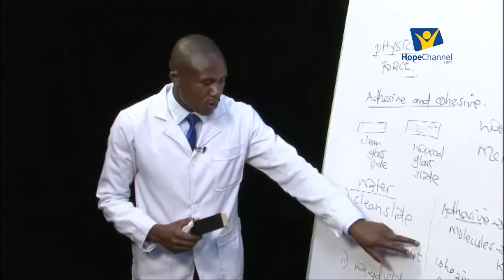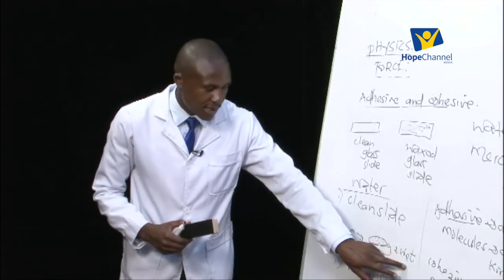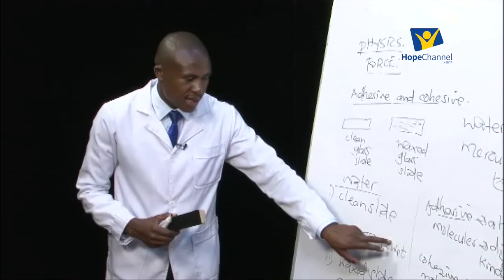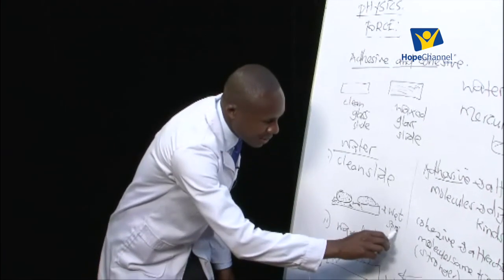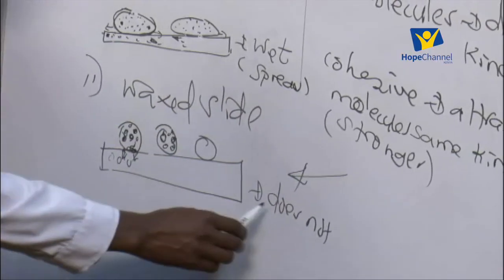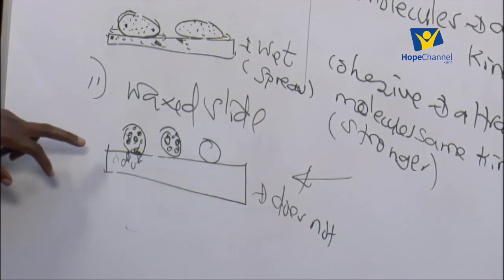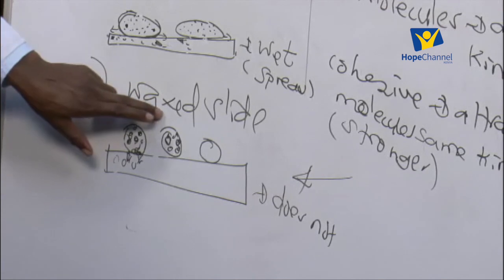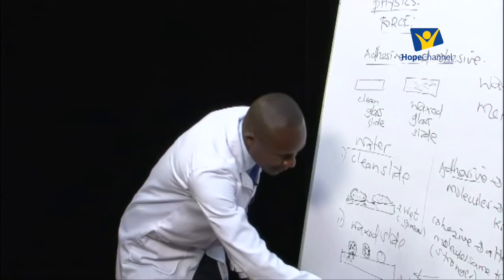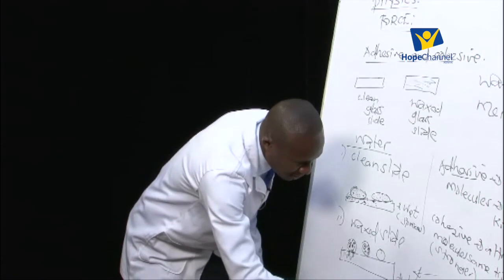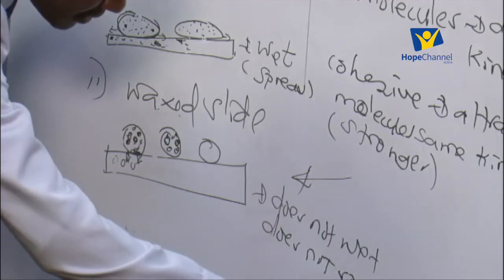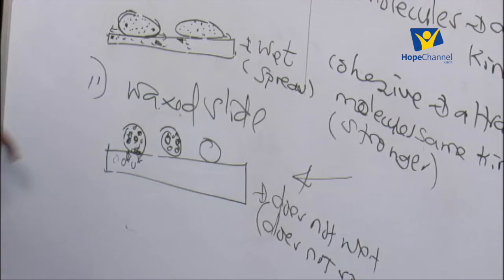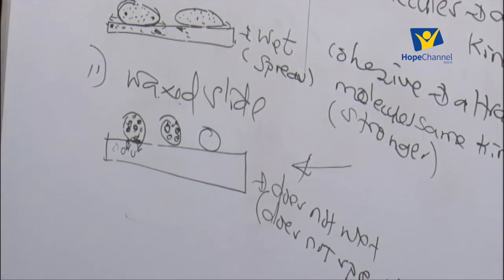This term, to wet the clean slide, simply means water will spread on the surface of that slide. So the wetting we are talking of is spreading. But for the second observation, water does not wet a waxed slide, and does not wet here means it does not spread, but instead it forms spherical shapes, drops, and that is exactly what we are seeing here.